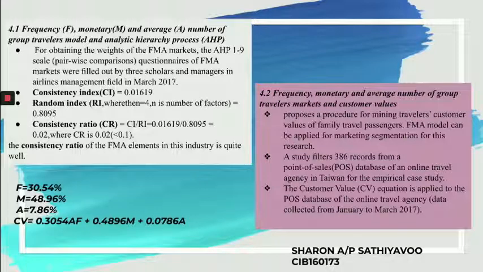So with the results of obtaining the weights for FMA markets, the AHP 1 to 9 scales, where we use the pairwise comparisons, questionnaires of FMA markets were filled out by 3 scholars and managers in the airline management fields according to the article. So we have listed out 3 important elements in order to say that FMA is relevant or important data for this particular article: consistency index, random index, and consistency ratio.